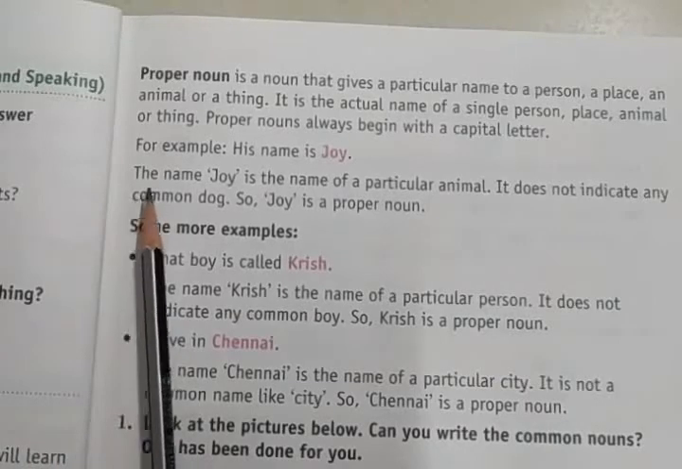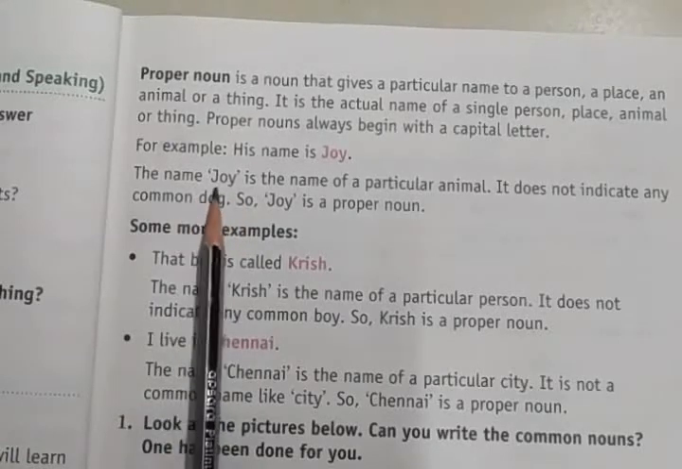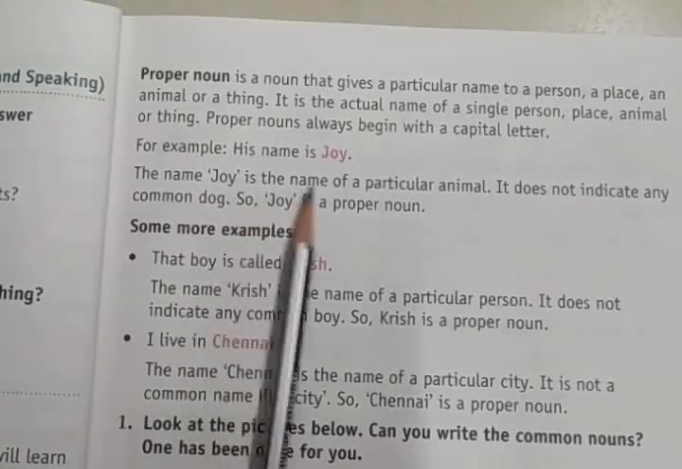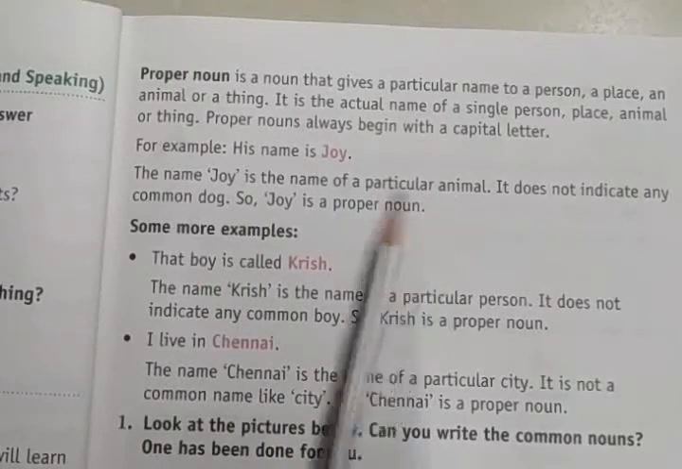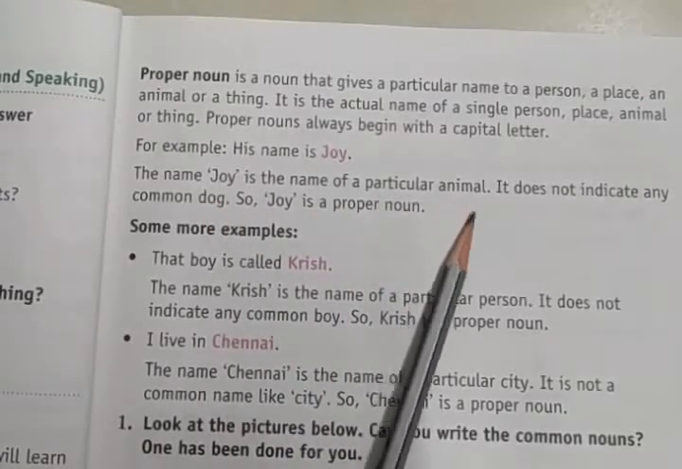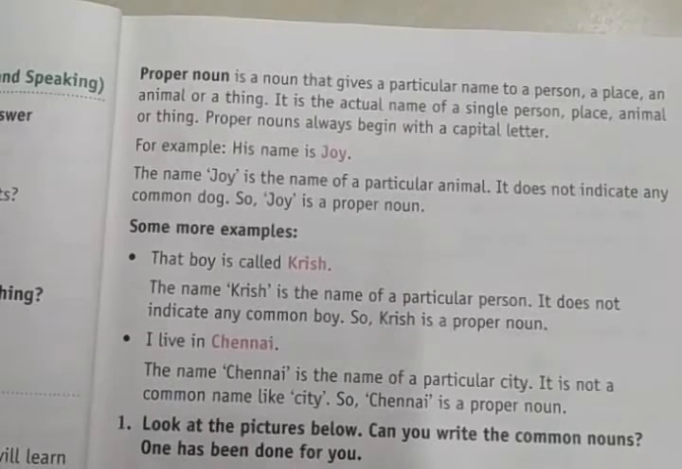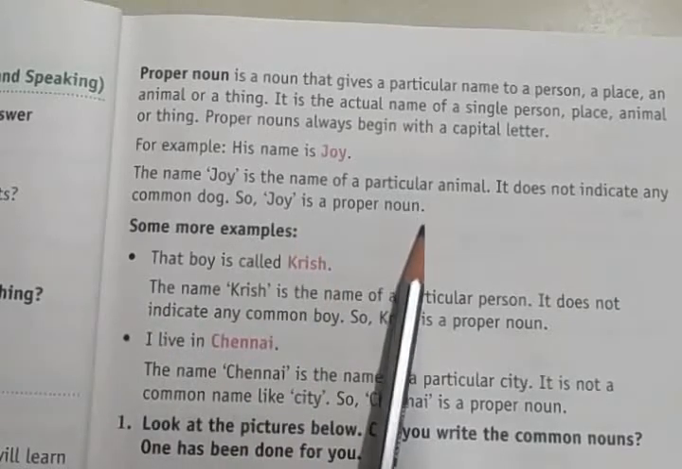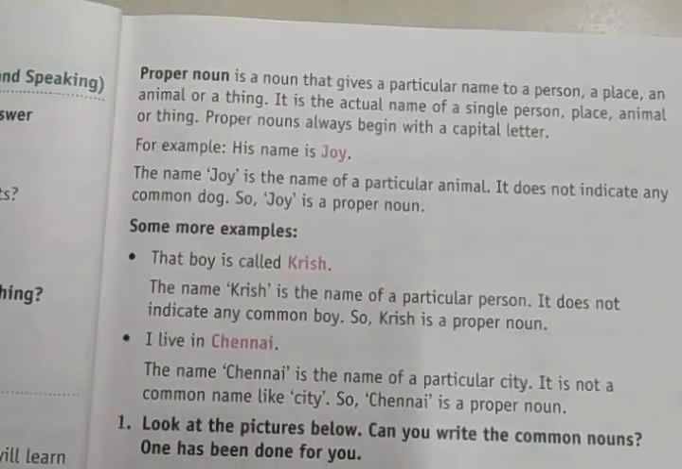Okay? The name of the dog is Joy. It is the name of a particular animal. It does not indicate any common dog. When you say dog, it's a common noun. When you say Joy, the name of the dog is Joy. Joy is the proper noun, whereas dog is the common noun. Hope you understood this now. Common and proper. Clear?